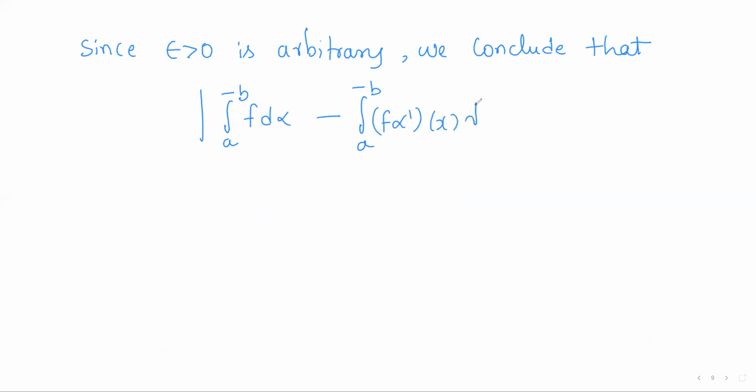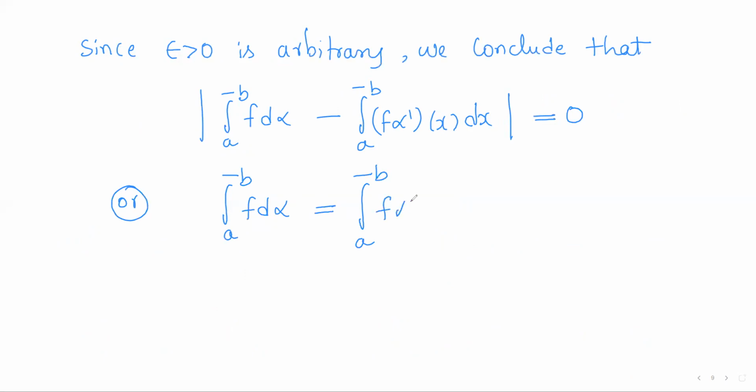Or equivalently, the upper Riemann-Stieltjes integral of f is equal to the upper Riemann integral of f into alpha dash of x. So we proved the corresponding upper integrals are equal.